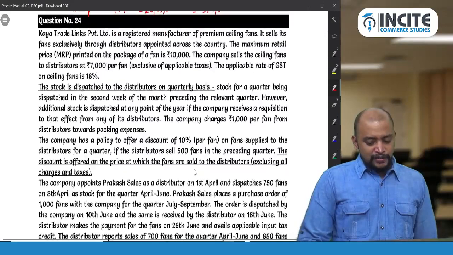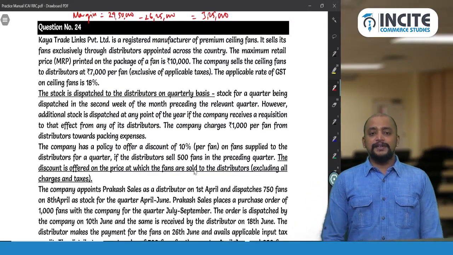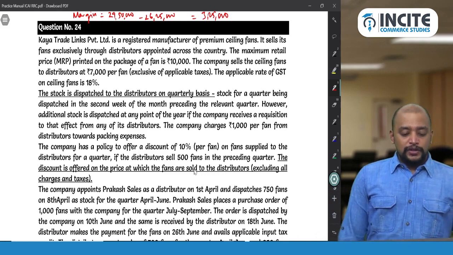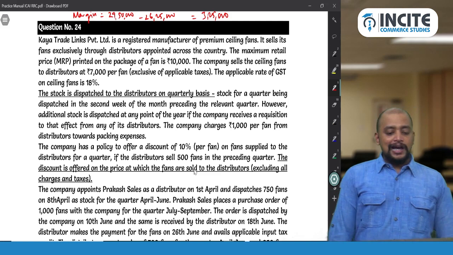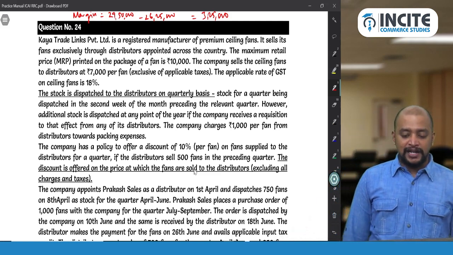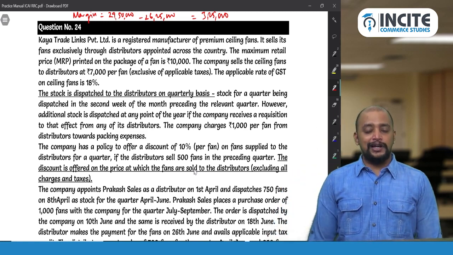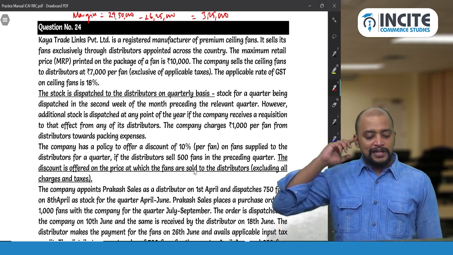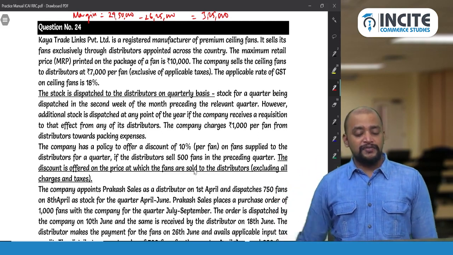Then question number 24. Question number 24 is a very good question. So it is related to post supply discount. Kaya Trade Links Private Limited, a registered manufacturer of premium ceiling fans. It sells its fans exclusively through distributors appointed across the country. The maximum retail price printed on the package of the fan is 10,000 rupees. So MRP of the fan is 10,000.